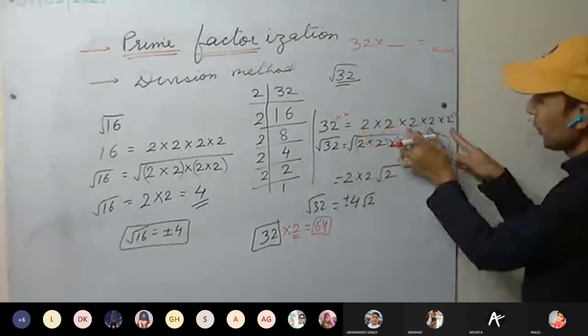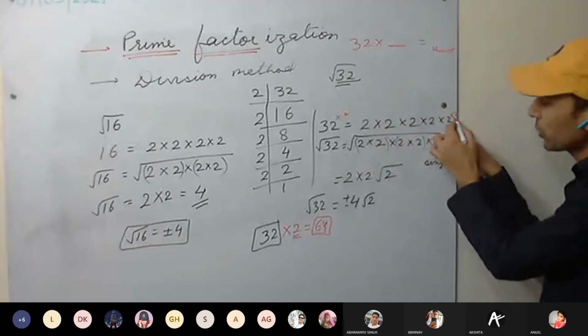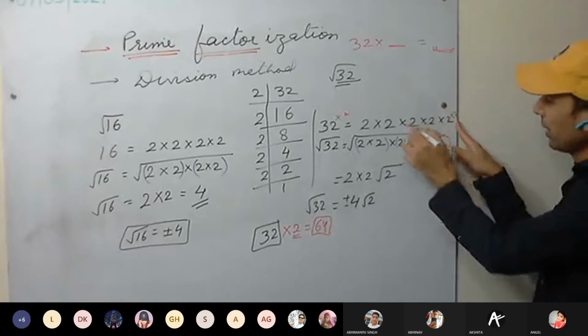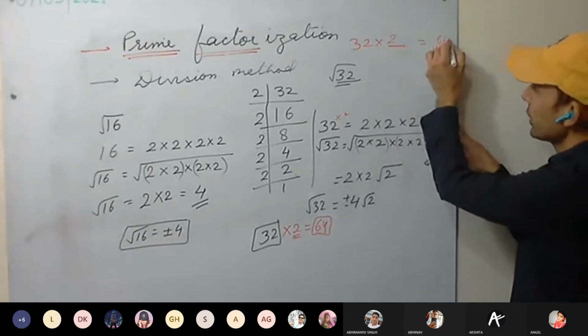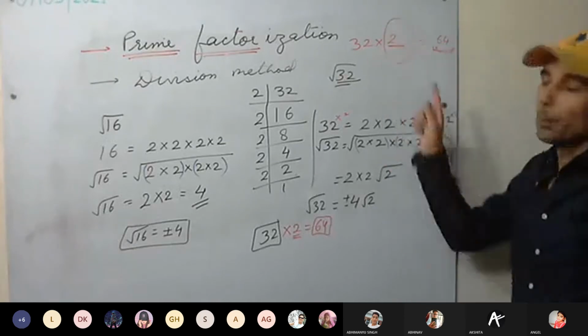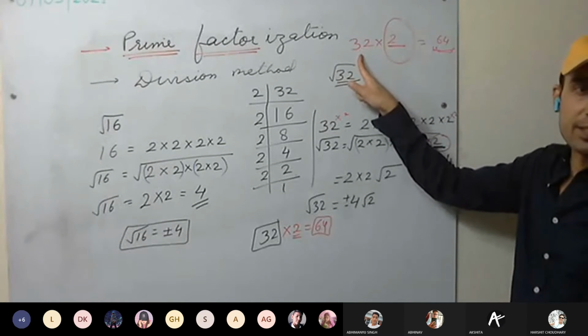So we have 1 pair, 2 pair, and 1 is single. If you multiply by 2, how many 2's will be there? 6. We'll be having 3 pairs. So it means if you multiply 32 by 2, we'll get 64. So by what number have we multiplied? 2. By multiplying 2 to 32, we'll get a perfect square.